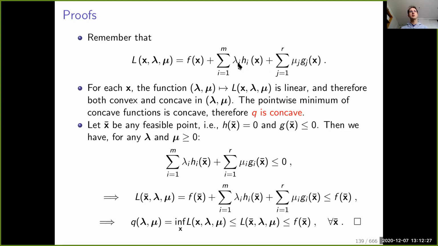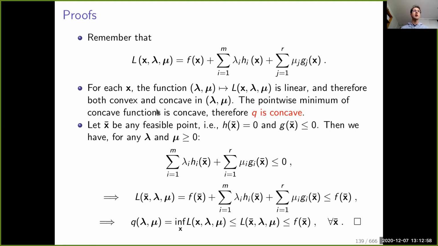And we simply note that this is a linear function in the dual variable. And it turns out that there is a classical result, which you can find in a classical textbook in optimization. I can also put a reference on the web page. That the pointwise minimum of concave functions is also concave. So pointwise minimum means you minimize with respect to x.